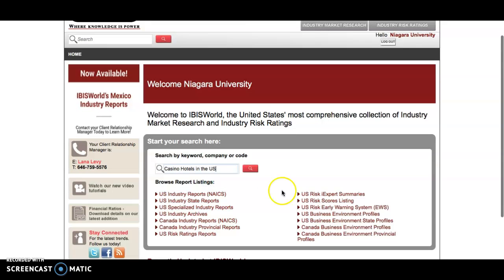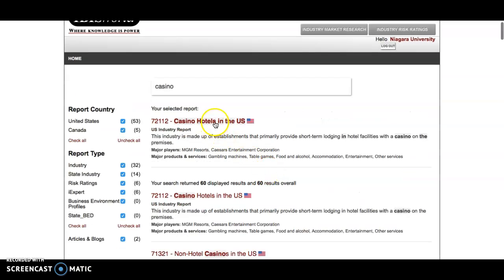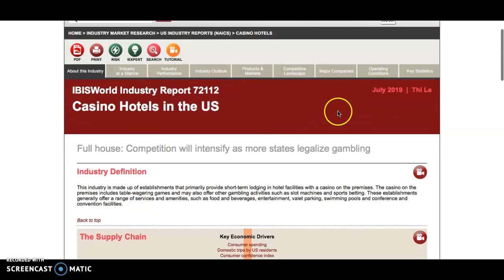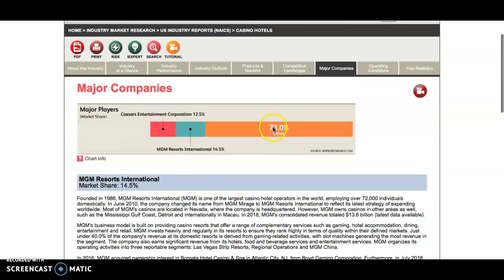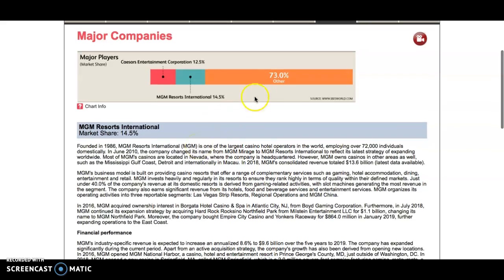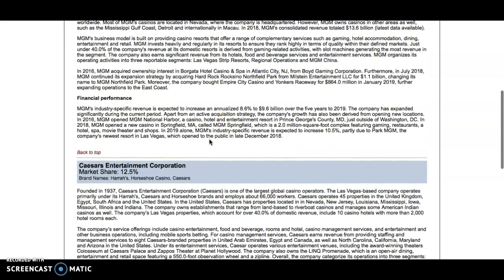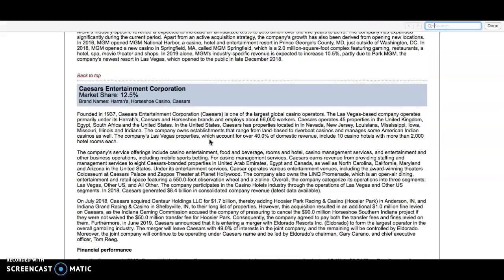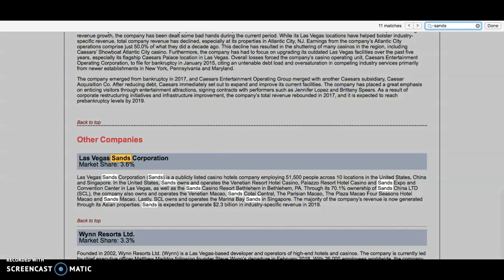Casino hotels in the US, and go. And you're going to find the major companies. And Las Vegas Sands is small, so it's not part of the 3 that are listed. There's a lot of other. So if you keep scrolling down, you can even do Control F and type in Sands, and there you go. The market share is 3.6%.